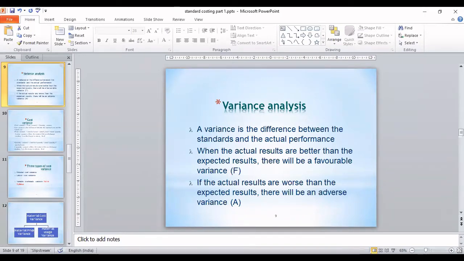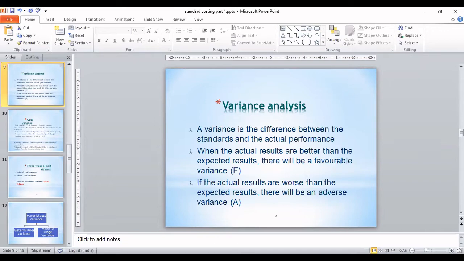Suppose whatever prediction you have made, suppose you have made a prediction that your cost will be total of let's say 120 rupees, and you have made that product ready in 130 rupees. Okay, production cost you have thought standard was 120 and you made it in 130 rupees. Is it favorable for you or is it going negative?